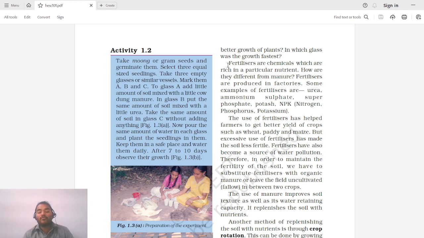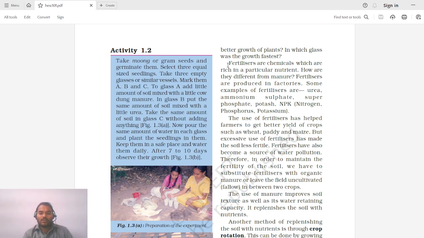So in order to avoid this, some land should be kept empty after each crop. For example, if we take the first crop, then there should be some lag period, don't take any crop for some time, allow the land to be still.